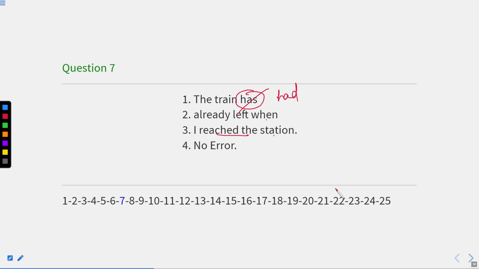If the combination is of past with past, here one clause is in past tense, whereas the other clause is in present tense. It cannot happen. So what we should do: the train had already left when I reached the station. You cannot change the word reached. Why so? Because this has should be changed into had. Because left and reached both are in past tense and the error can be in only one part of the sentence. Therefore, here the error is in part first, where had in place of has should come.